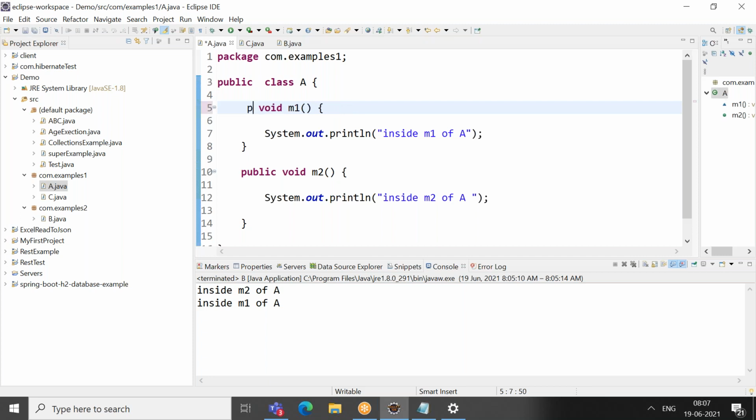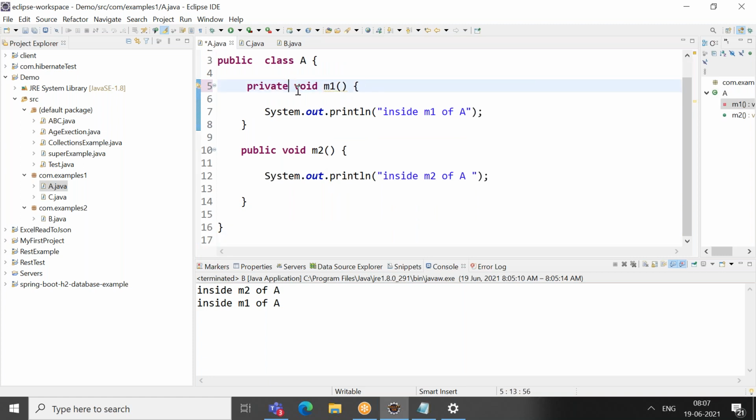So assume that I made my M1 method private. Then this cannot be accessed even within the package. It means it cannot be accessed even in the C class. Why? Because it is private. It can be accessed only within the class. In the class itself, I can call this M1 method. From M2, I can call it. Why? Because it is within the class.